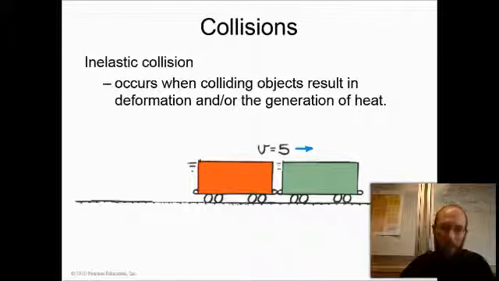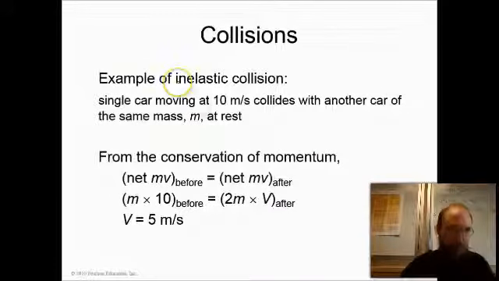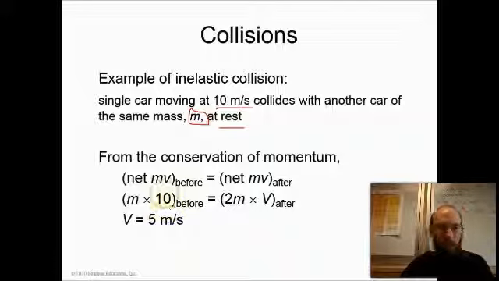Now, how do I know that? Well, here we go. So let's say both cars have the same mass, m, and initially one car is moving at 10 meters a second and the other car is at rest. That means that the net momentum before the collision is just m times 10, right? The second car isn't moving, so its momentum is 0. So the net momentum, the total sum of the two cars' momentum, is simply m times 10.